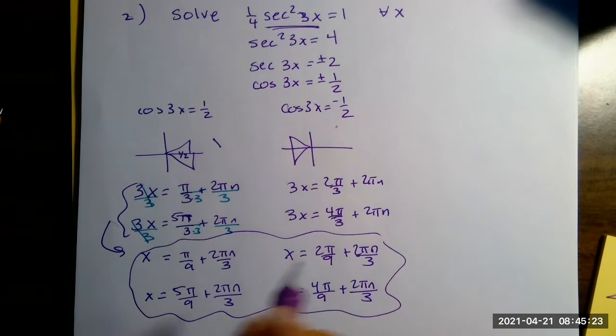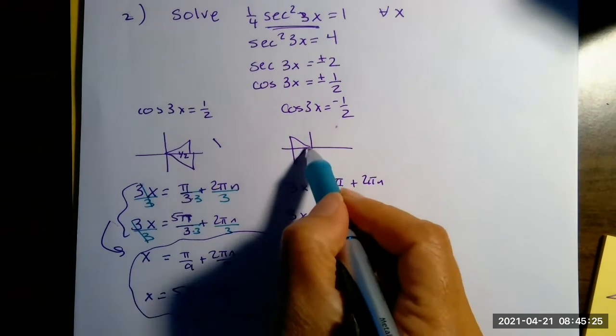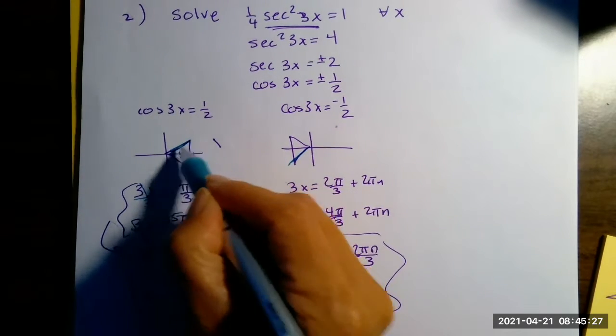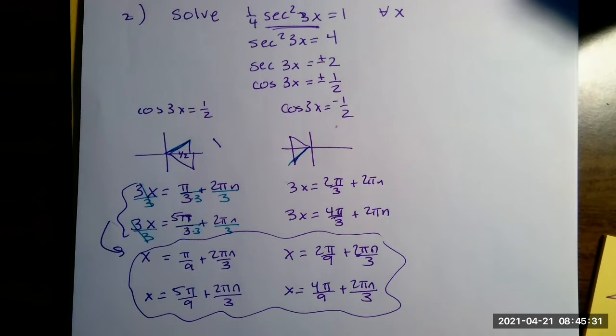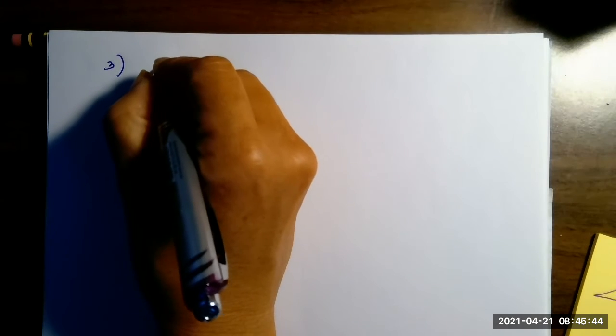Some of you might have noticed that, hey, these are just opposite. This and this go together and are separated by pi. So if you wanted to, you can combine those, but I'm not going to worry about that right now. All right, number 3. Want the exact value.